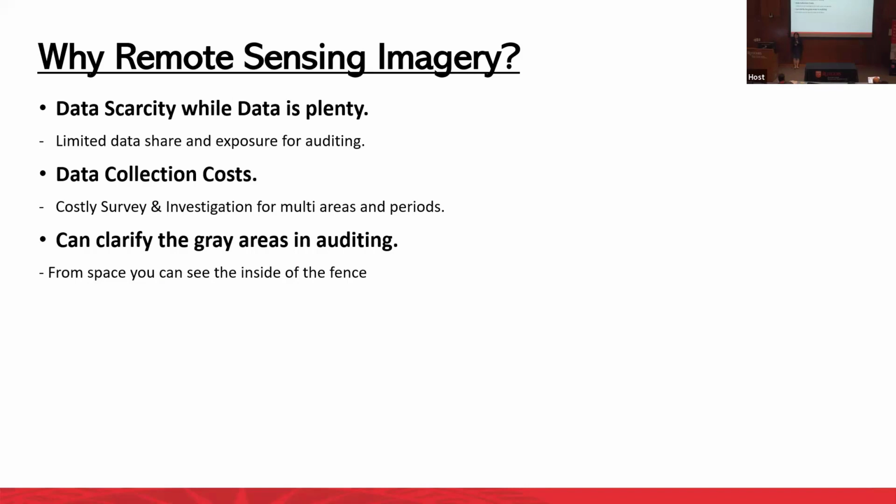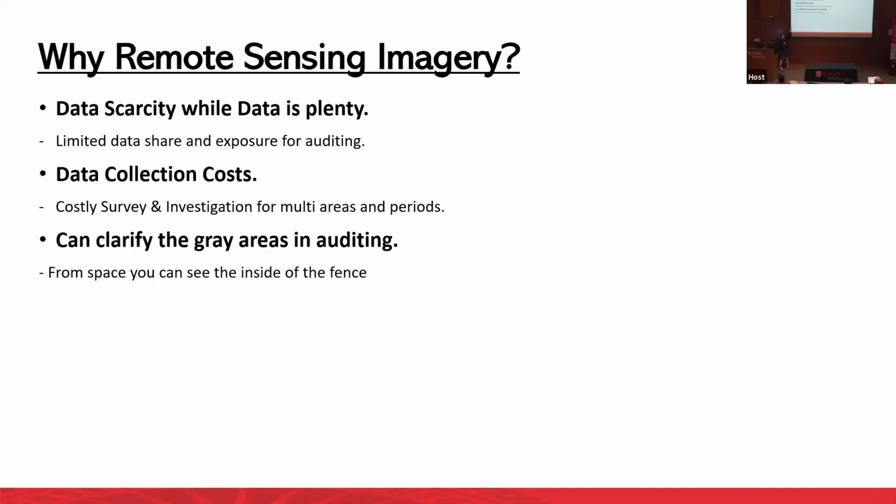However, if we do research, people complain, oh, we have limited data. If you look at every academic paper, you can find that because of data limitation, we cannot perform this type of research. That means we have limited data sharing, and limited data exposure for auditing. So that's why we want to use satellite images for auditing, and also for continuous auditing and monitoring.